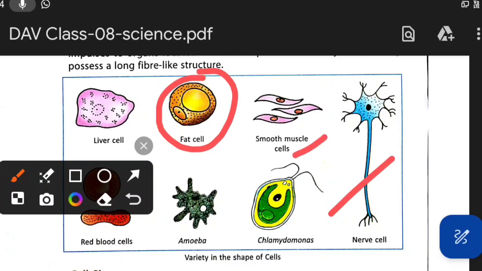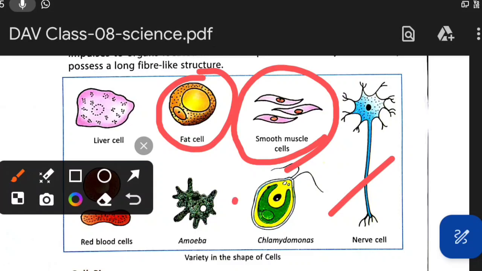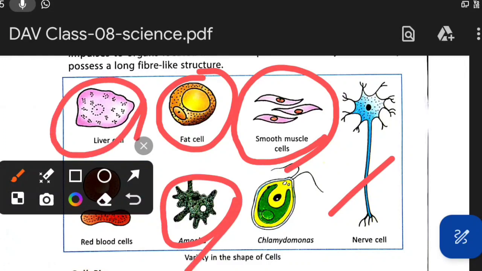The muscle cell has a streamlined structure, or we can say the structure of a spindle. It is spindle shaped, fiber like. Then amoeba, this is irregular structure. Liver cell also has an irregular structure. Chlamydomonas is a little oval, but mostly irregular.